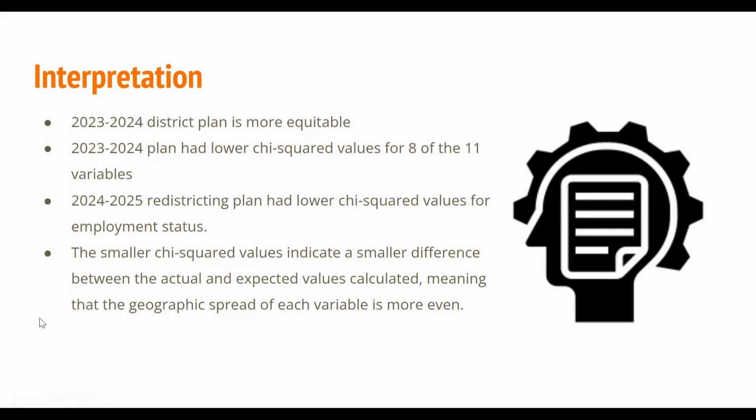The 2023 to 2024 plan had lower chi-squared values for 8 of the 11 variables, including earnings, education, and ethnicity. However, the 2024 to 2025 redistricting plan had lower chi-squared values for employment status. The smaller chi-squared values indicate a smaller difference between the actual and expected values calculated, meaning that the geographic spread of each variable is more even, making it more equitable.